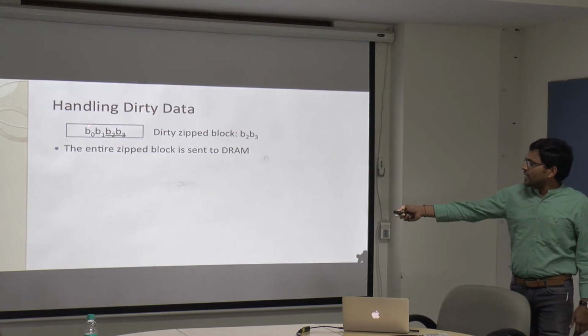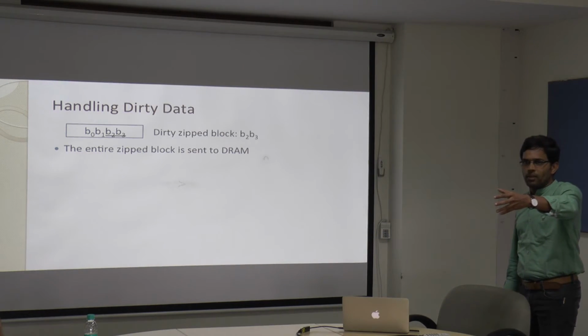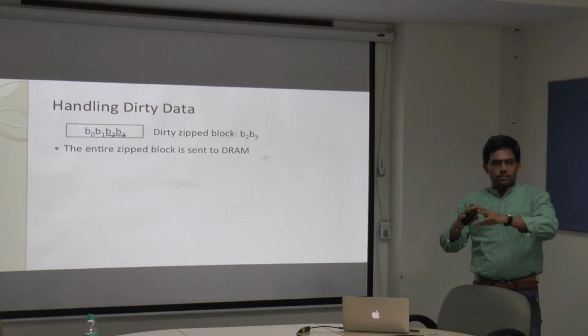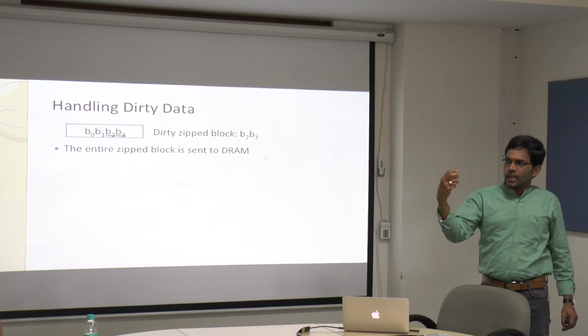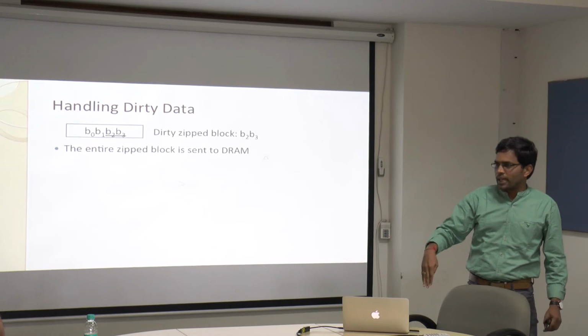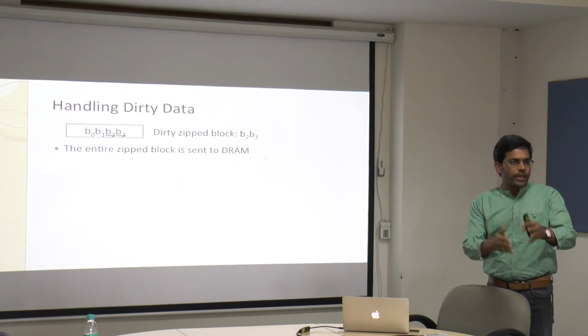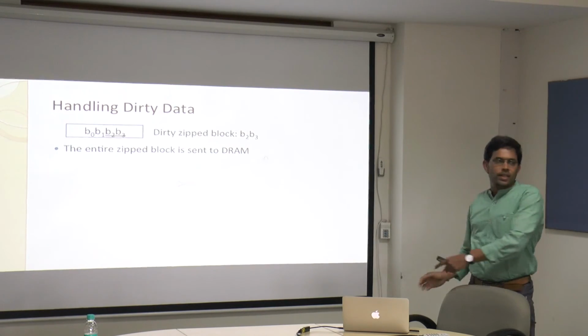This entire block of data from the LLC will be sent to the write back buffer, because in a computer system, whenever you evict dirty data from the LLC, you do not write directly to the next level. You write it to a write back buffer, and from there to the read queue, write queue, and then finally send it to the memory.